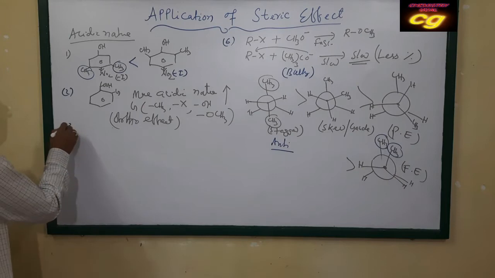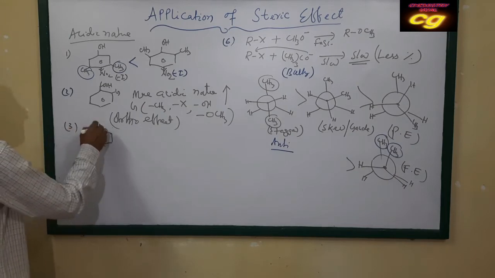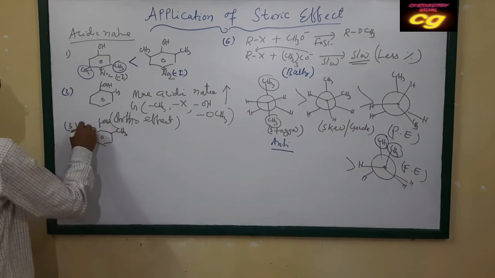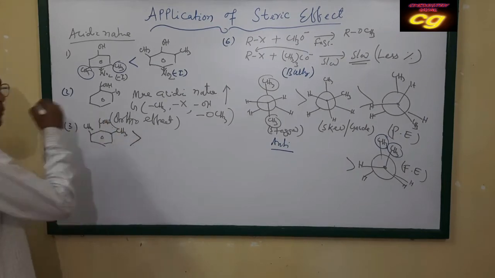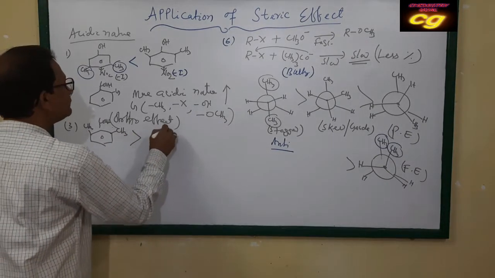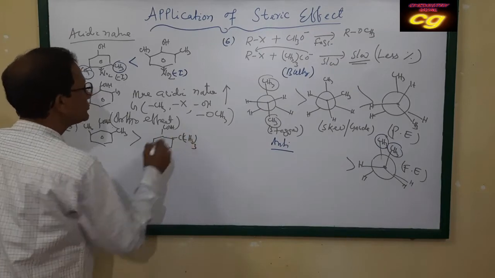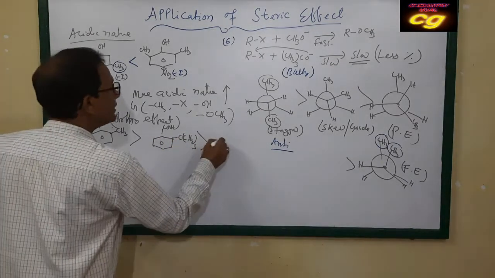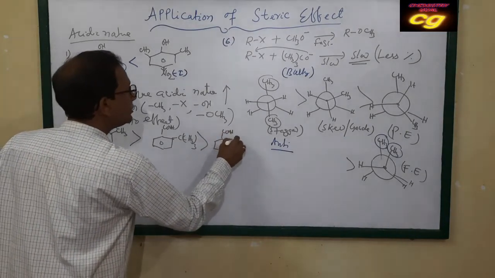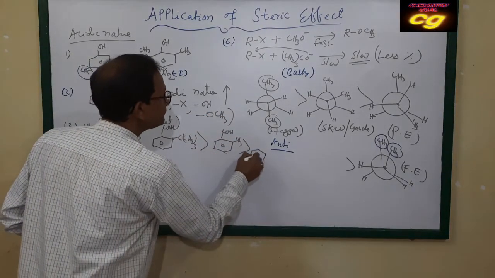Similarly, you already know that if benzoic acid contains 2 methyl groups at the ortho position, the acidic character is more compared to when it contains 1 methyl group at the ortho position, which is more acidic than benzoic acid.